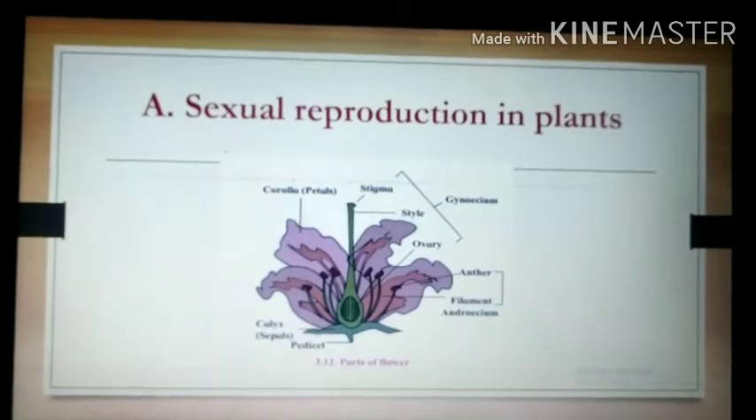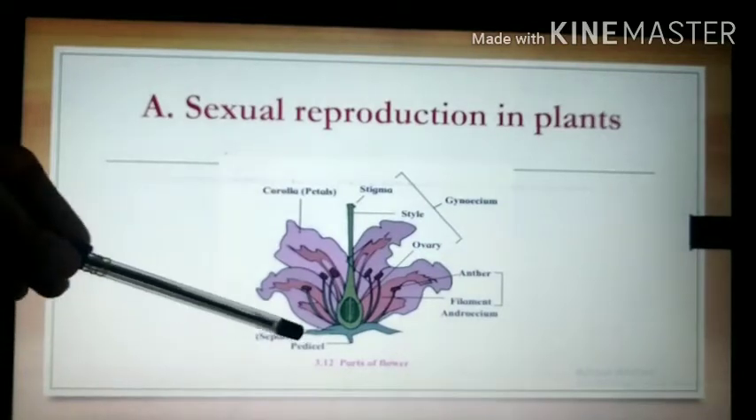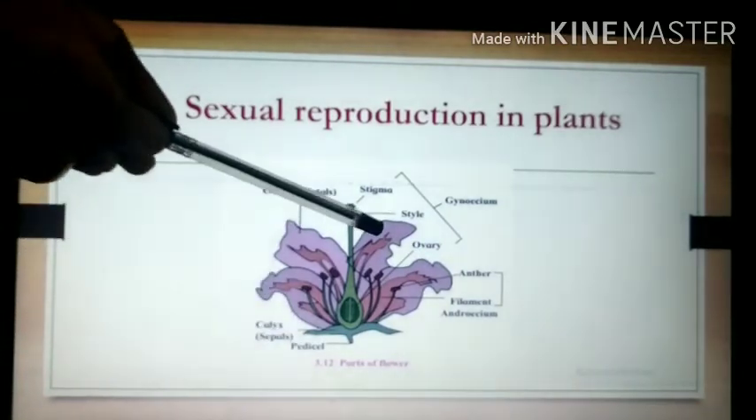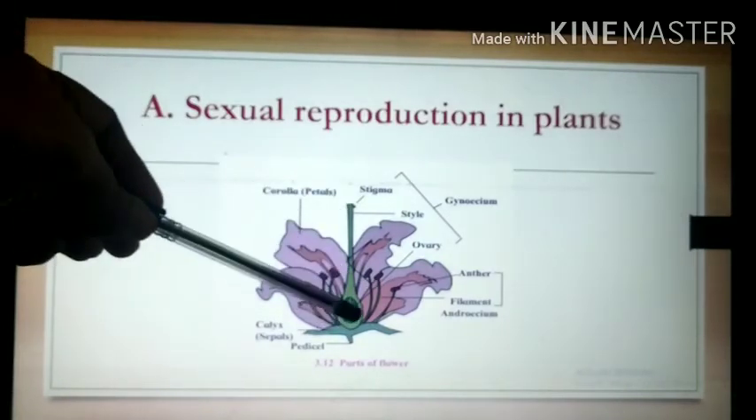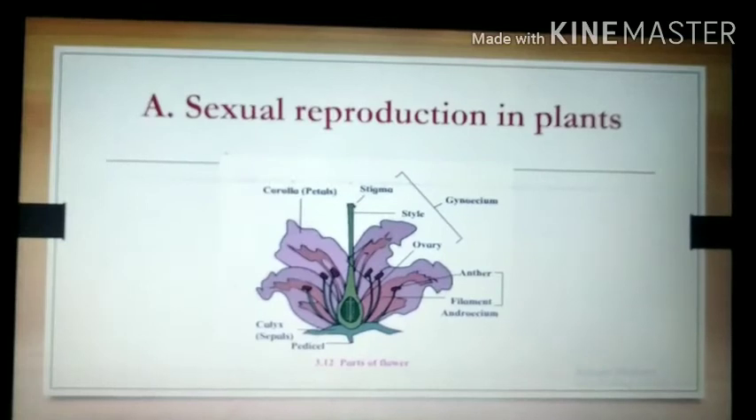We know that there are different types of whorls present in the flower. The calyx, then the corolla, then the androecium, and this is the gynoecium. These are the different whorls that are present in the flower, and it is a reproductive structure.